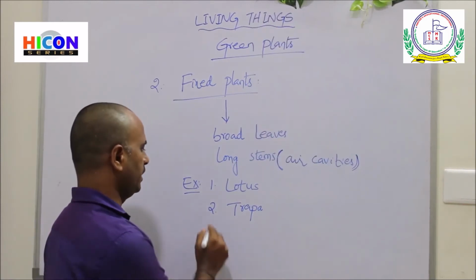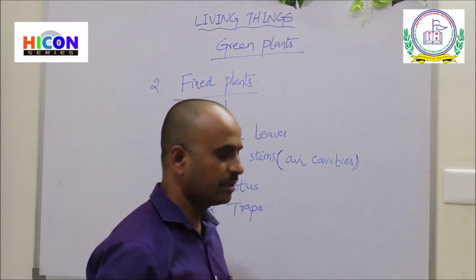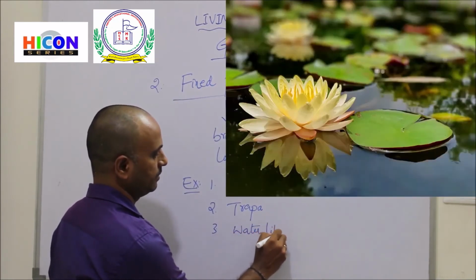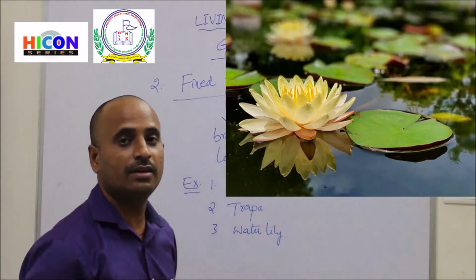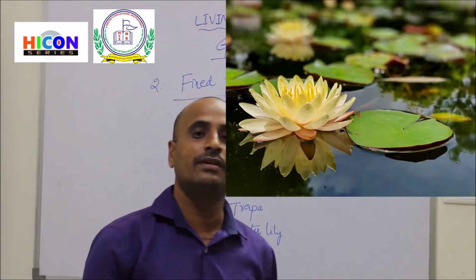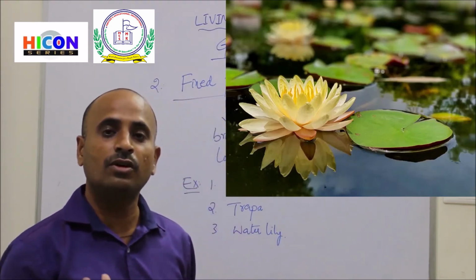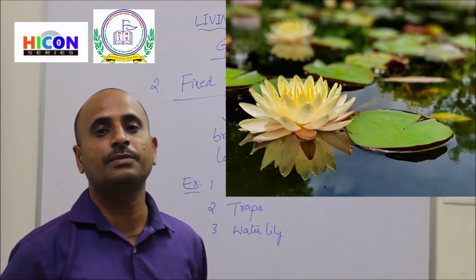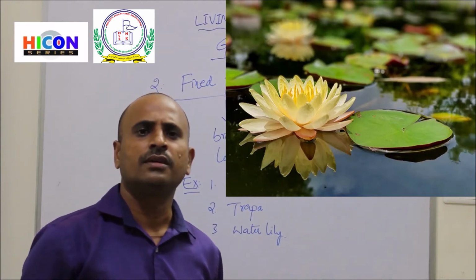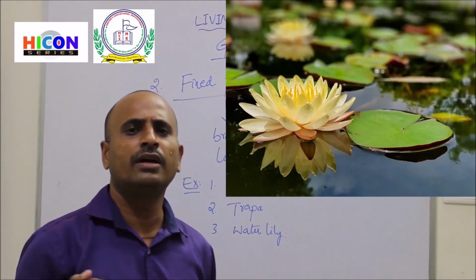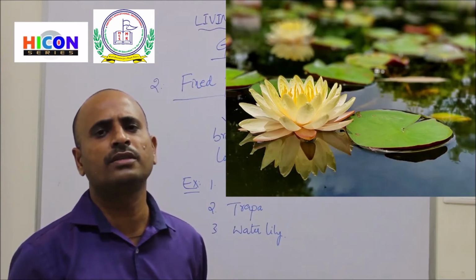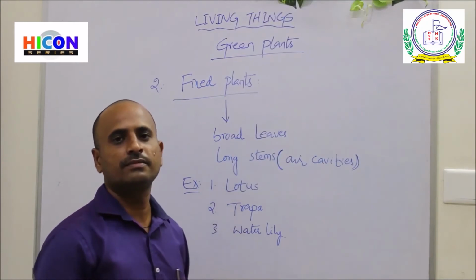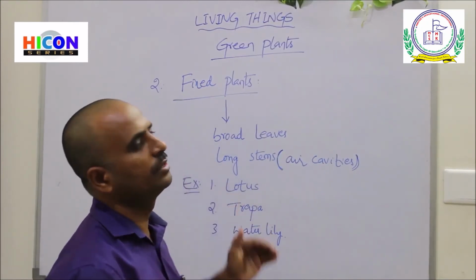And the third example for the fixed plant is water lily. All of you know the water lily, it is a white color flower, a big flower. We can observe lotus and water lilies on the surface of the water, especially in ponds and lakes. If you go to gardens or parks or amusement parks, there you can observe water lily and lotus. So these are the examples for the fixed plants.